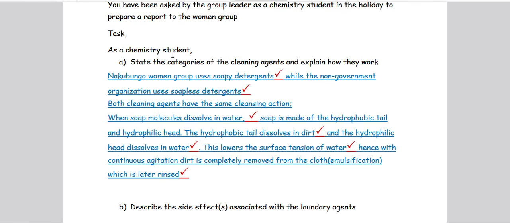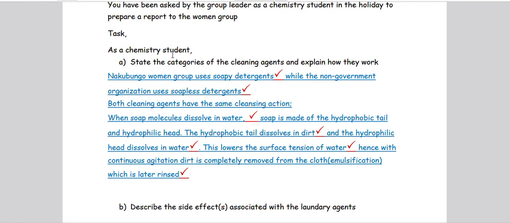But had the question said state the category, then even our answering format was going to change. We were going to say the women group and the non-government organization use the detergents. Detergent is a category, but when they say categories, then you go ahead and give the categories of the detergent. Detergents are broken down into two: soapless detergents and soapy detergents. I want to assume that is taken. So that was the category.